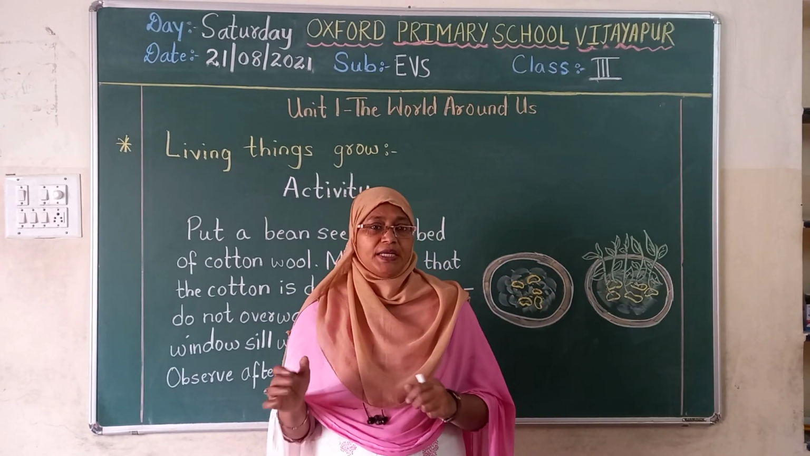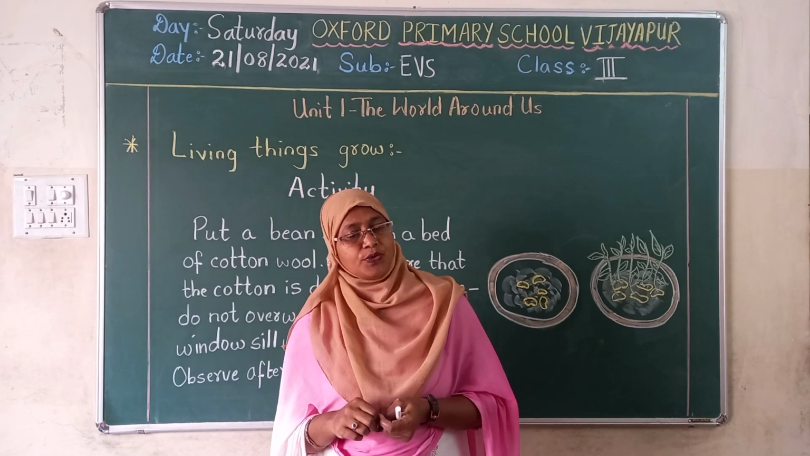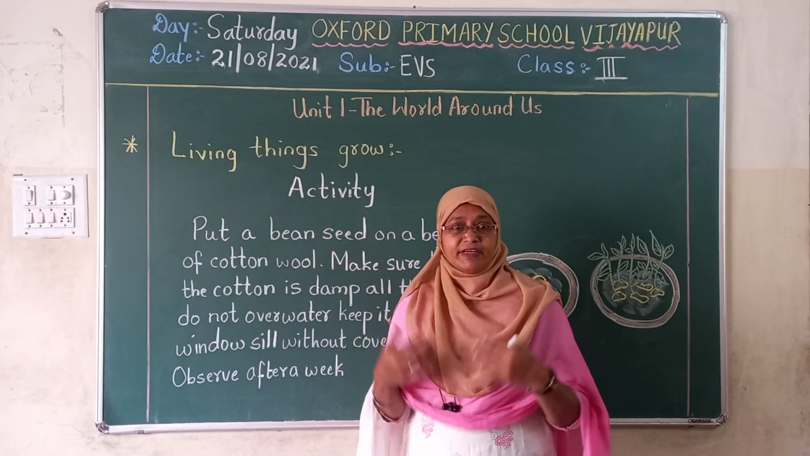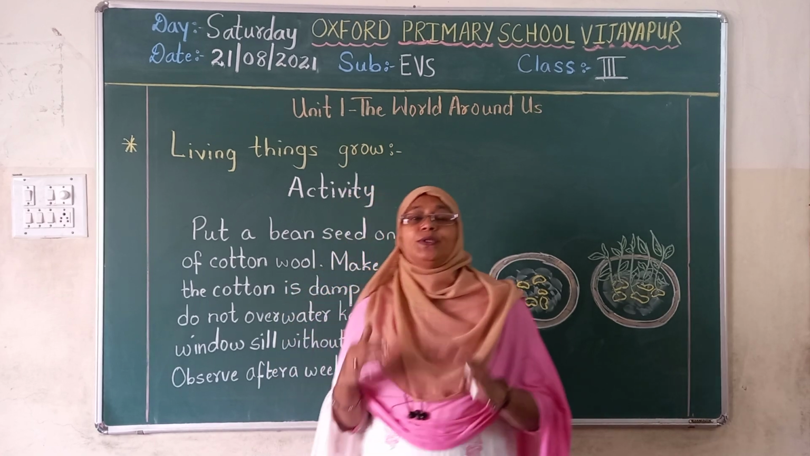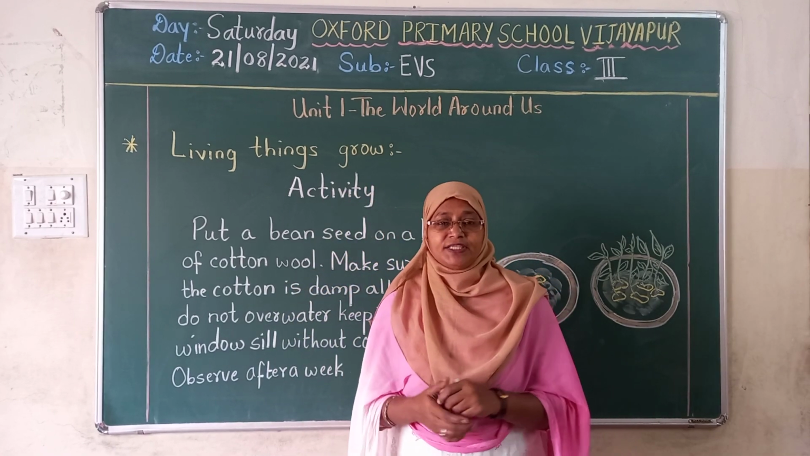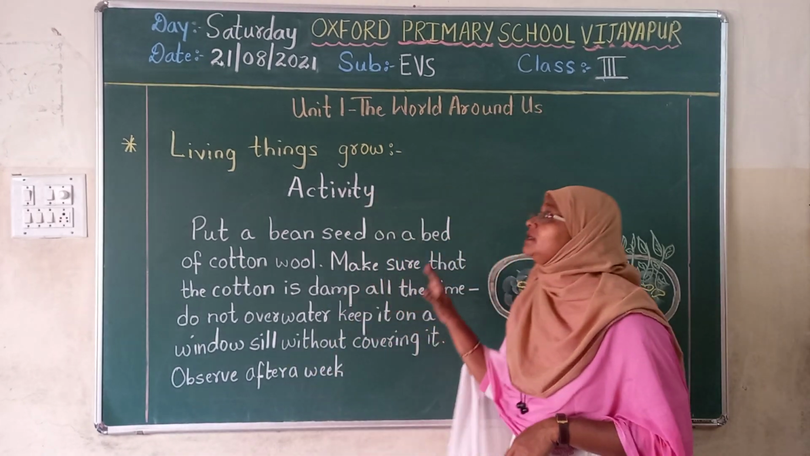Word meaning. Six word meanings I have given to you. Have you written them? Writing work you have sent to me. Okay. In that class, what I told you is that today we will do one activity. What is that activity? See.